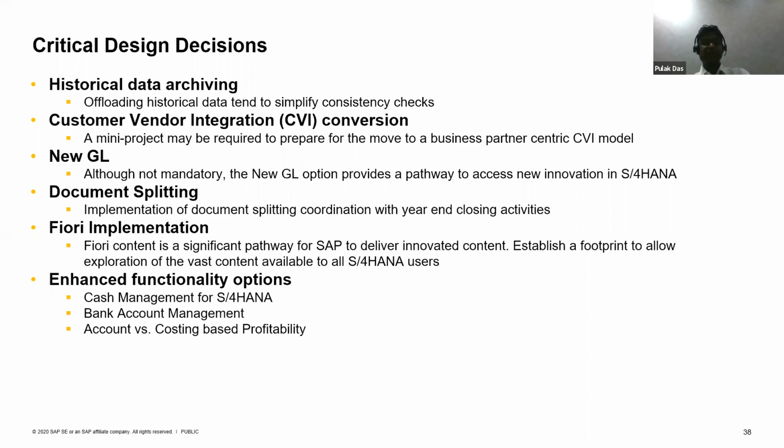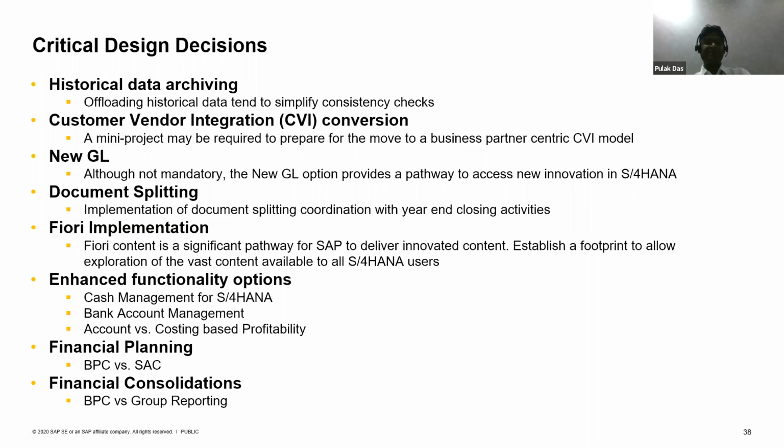Account versus costing-based profitability, as I mentioned, both approaches are supported. However, the directions or the future investments will be on account-based COPA. We strongly recommend that you go ahead with account-based COPA. Financial planning, like BPC and SSE. SSE is for your cloud version. You can opt for group reporting.